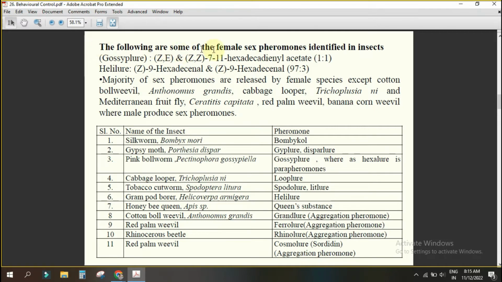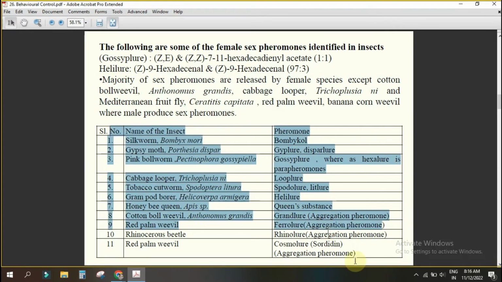So now you see the following are some of the female sex pheromones identified in insects. That means these are produced by the female. Suppose gossyplure. What is the chemical name? Z,Z-7,11-hexadecadienyl acetate. This is not important, just for understanding I have given it here. Majority of sex pheromones are released by the female, except which ones? Cotton boll weevil, Anthonomus grandis, cabbage looper, Trichoplusia ni, Mediterranean fruit fly, Ceratitis capitata, red palm weevil, where males are producing the pheromone.